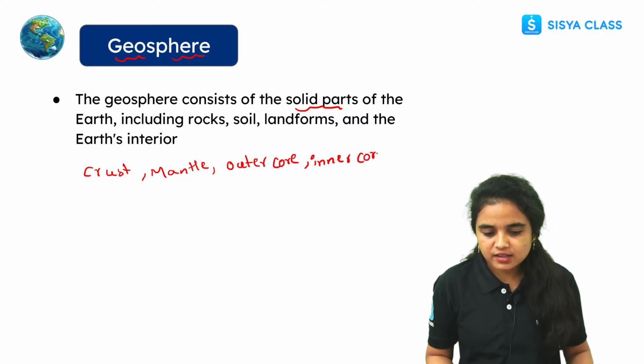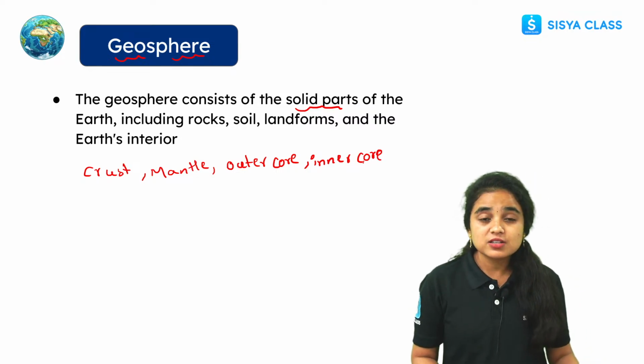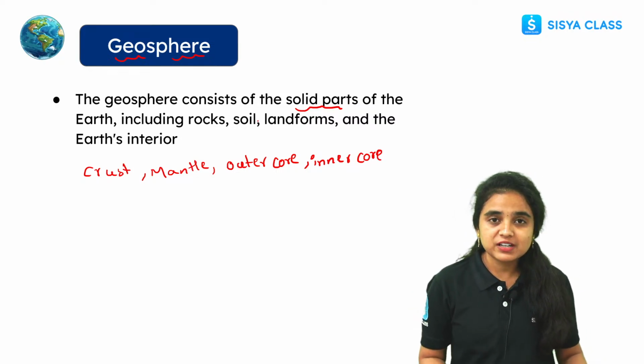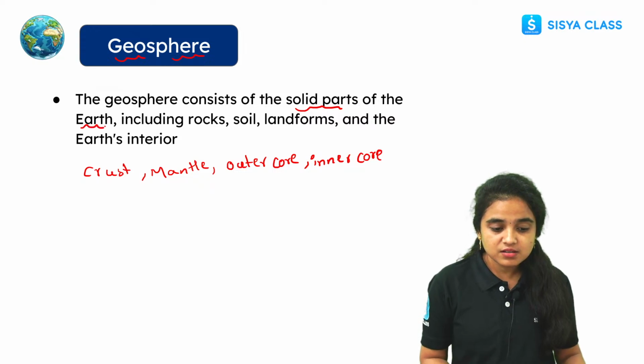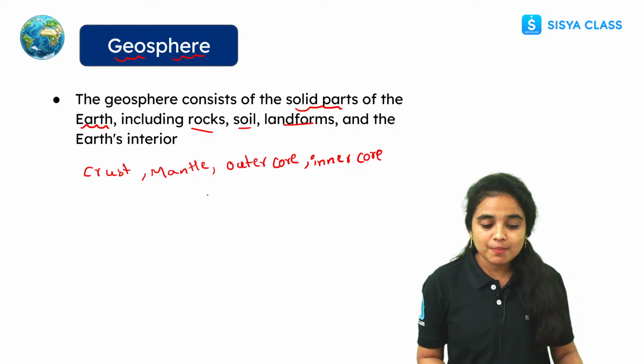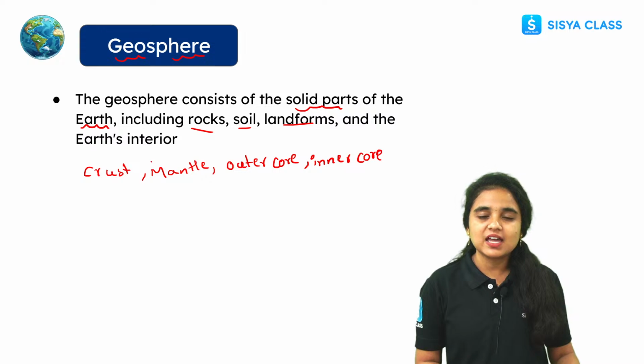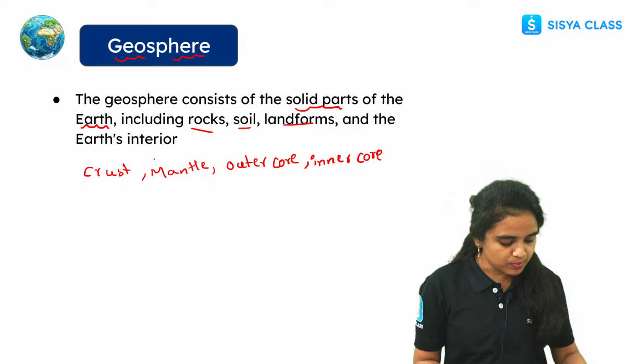So these are the things we can see in the geosphere. And the solid parts of the geosphere consist of the earth layers, right? It includes the rocks, soil, landforms and other interior parts like mantle, outer core, inner core, crust. So these are the things we can find in the geosphere.